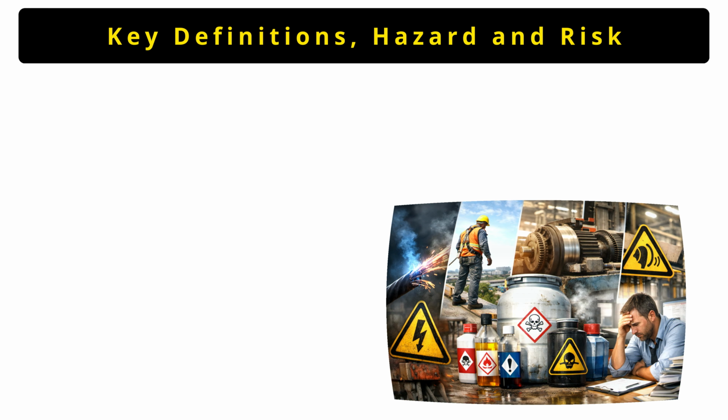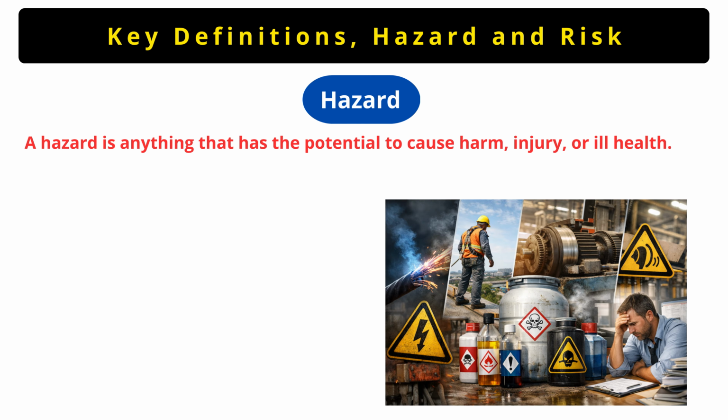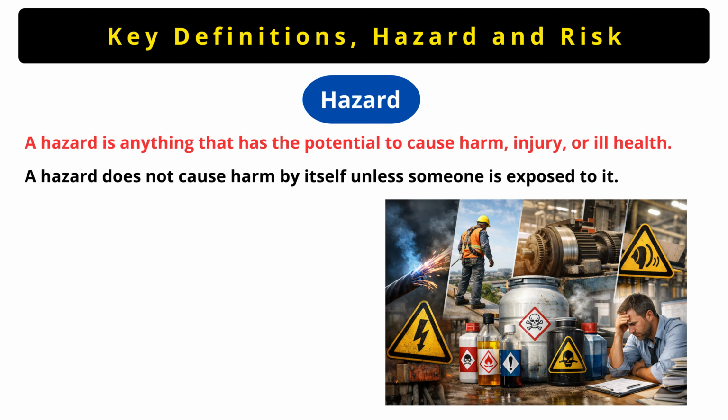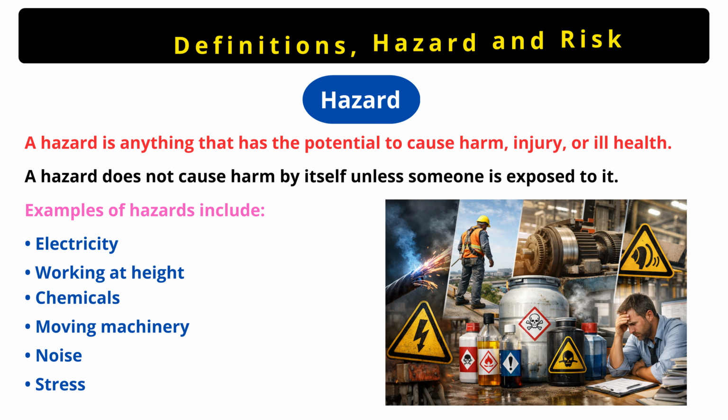First, we must clearly understand two basic words, hazards and risks. Many safety professionals confuse these two, and NEBOSH often tests this area. A hazard is anything that has the potential to cause harm, injury, or ill health. A hazard by itself does not cause harm unless someone is exposed to it. For example, electricity, working at height, chemicals, moving machinery, noise, or stress. All of these are hazards.